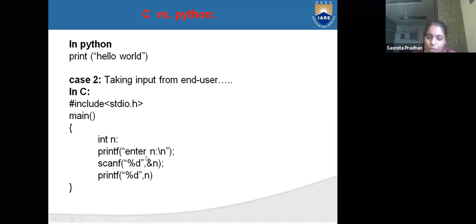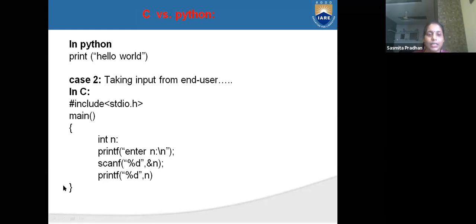We are asking to enter n. scanf with %d, where d means only an integer type should be taken from the system, then %d with &n, which means it is asking for the integer value from the user. printf prints the %d, meaning the integer value will be printed, that is n. So how many lines? 1, 2, 3, 4, 5, 6, 7, 8 lines are there.